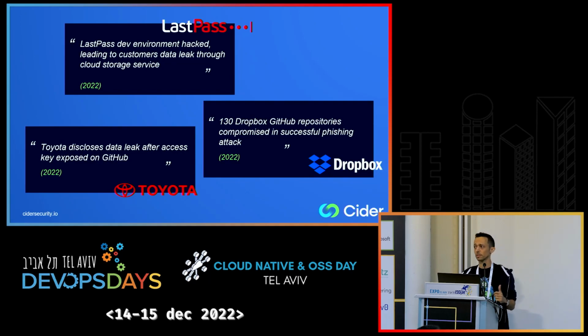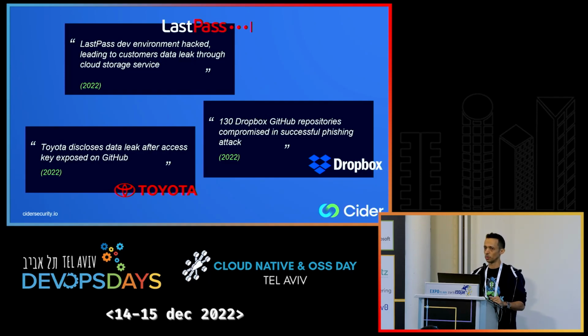Let's see some examples just from the last 6 months. LastPass had their dev environment hacked, and that led to a big leakage of their customers' data. Dropbox had 130 GitHub repositories compromised in a successful phishing attack, and Toyota had a cloud access key found in a public GitHub repository.